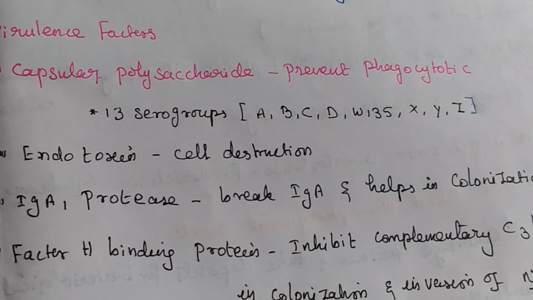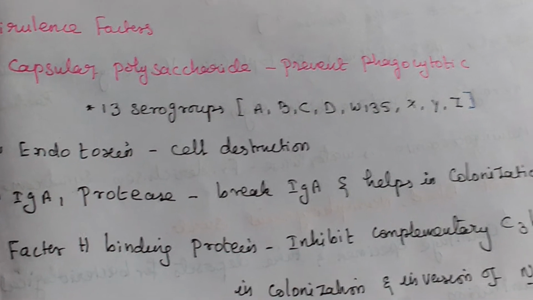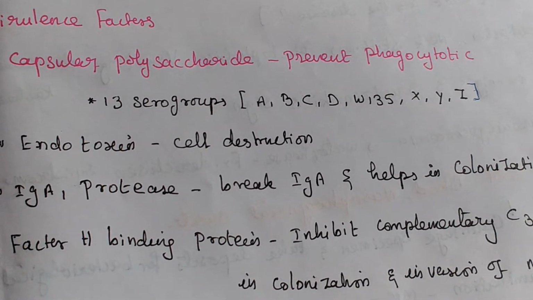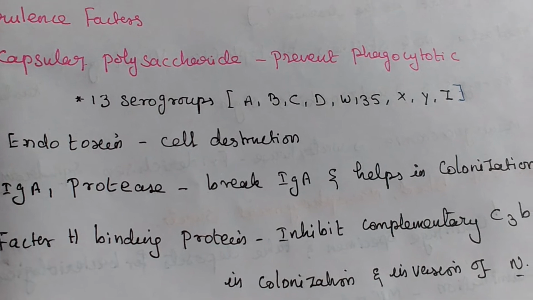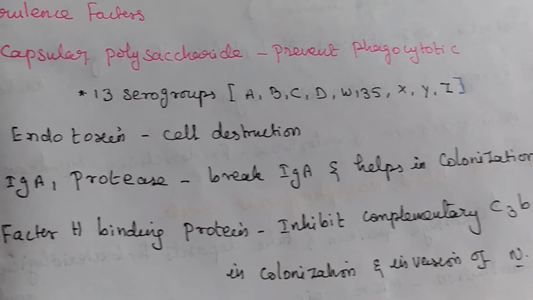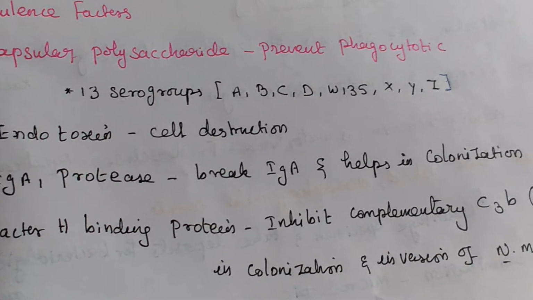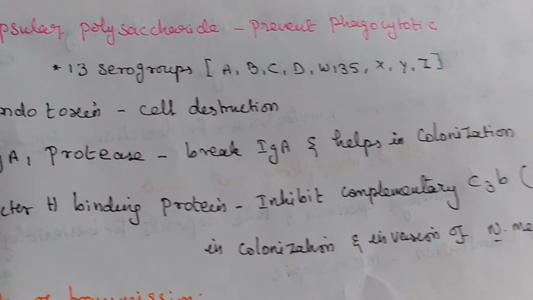Then endotoxin. What is the role of endotoxin? Cell destruction. Then immunoglobulin A1 protease. This one helps in colonization. Then factor H binding protein. This one inhibits the complement pathway.